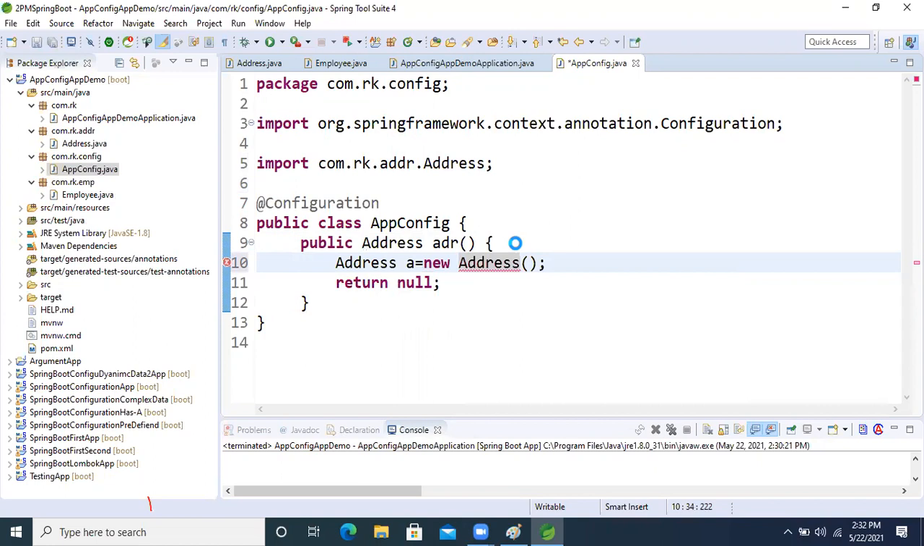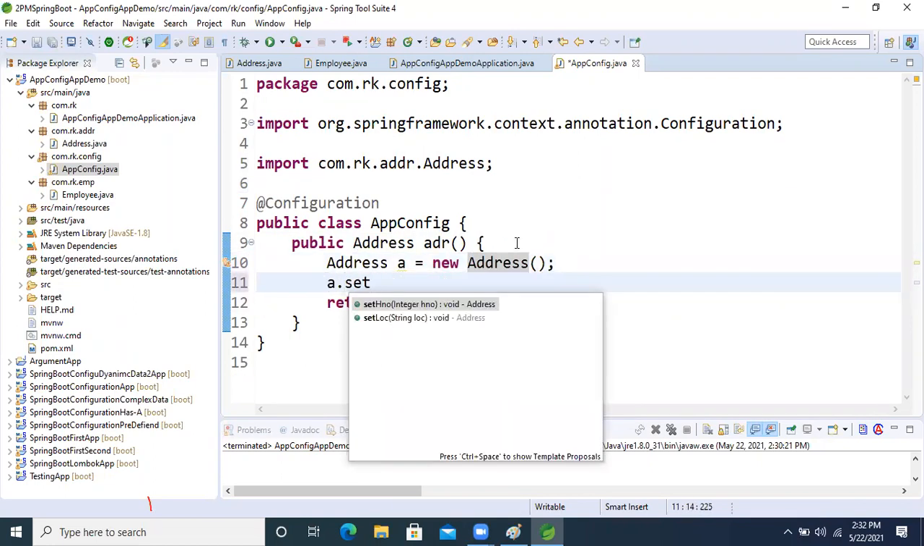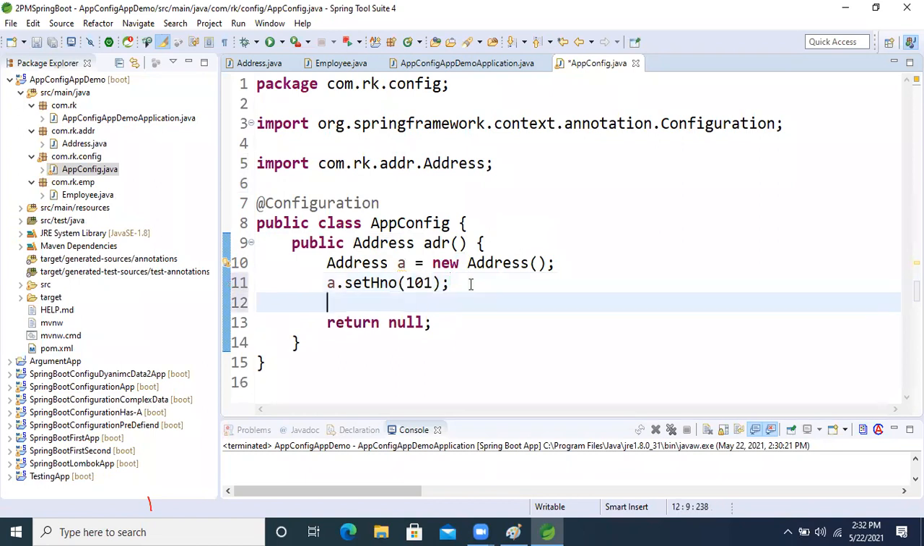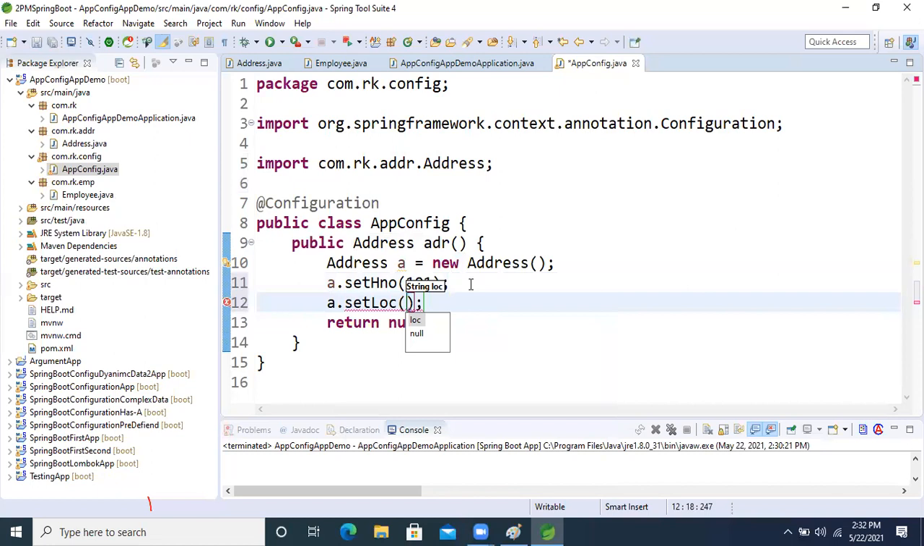New address, right? Okay, so fine. A dot what? A dot set. What is the HNO? 101, right? Home number is what? 101. A dot what? Set. A dot what? Set location. Location is what?